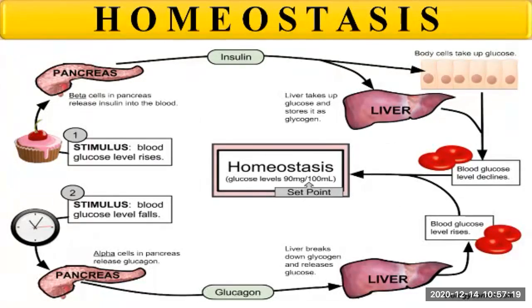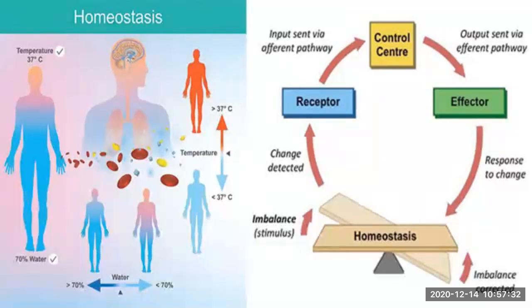Then we have seen that proper coordination between the various systems of an organism helps to maintain a state of equilibrium, and this state of equilibrium is called homeostasis. Okay, even if there is a change in factors like temperature, water level or enzyme level, the body maintains its state of equilibrium, and this state is called homeostasis.